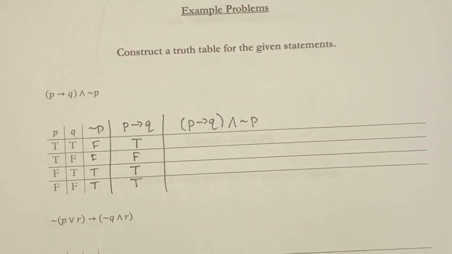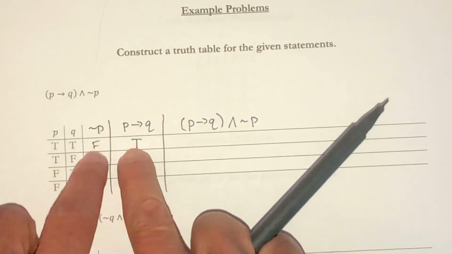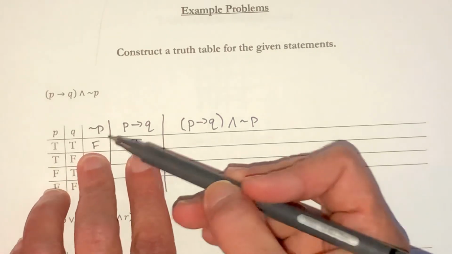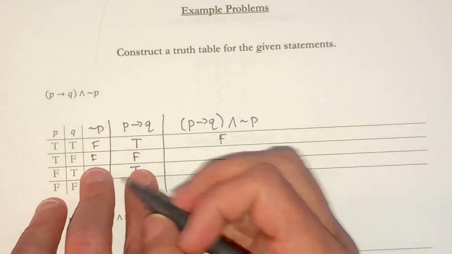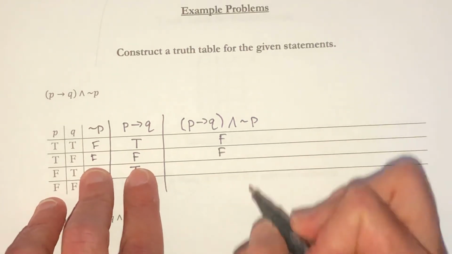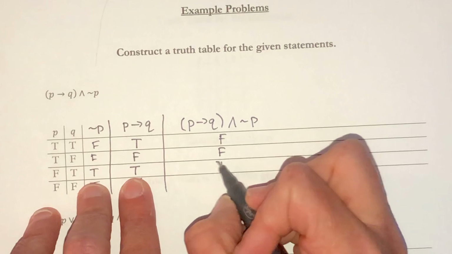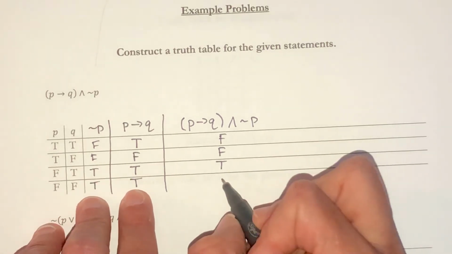So let's look at this. I have this piece, and I'm trying to AND them together. Well, there's a false, so that would be false. False and false. Both true, so that's true. And both true, so that one is true.